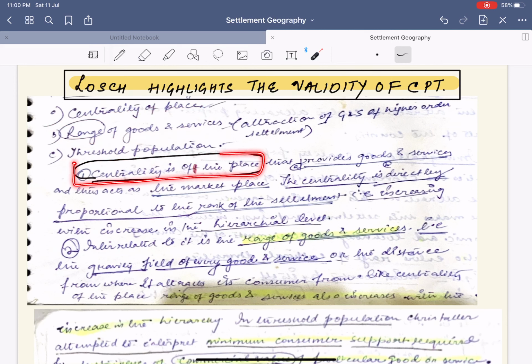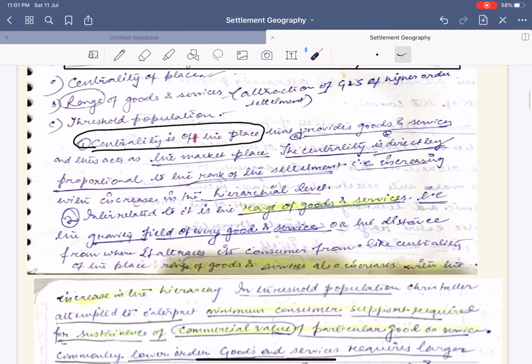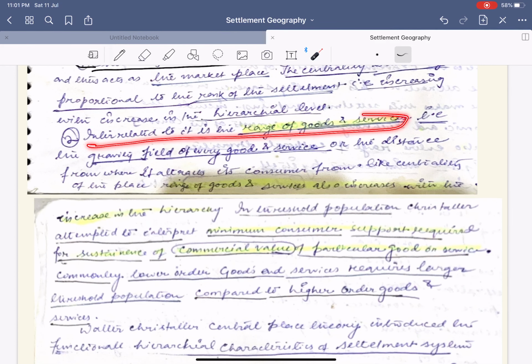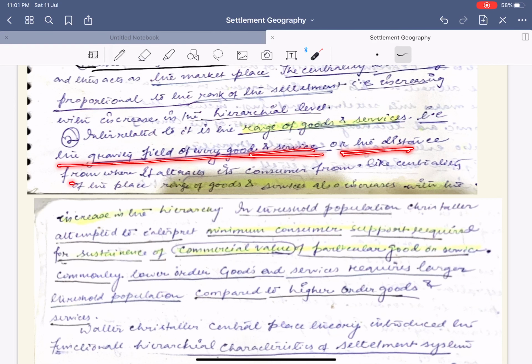What is the centrality of the place? It provides goods and services and thus acts as the marketplace. The centrality is directly proportional to the rank of the settlement, as we had discussed earlier. So the concept of the centrality of the place was a valid concept. Next, interrelated to it is the range of goods and services, that is the gravity field of every good and service, or the distance from where it attracts the consumer. Like the centrality of places, the ranges of goods and services also increase with the increase in hierarchy.